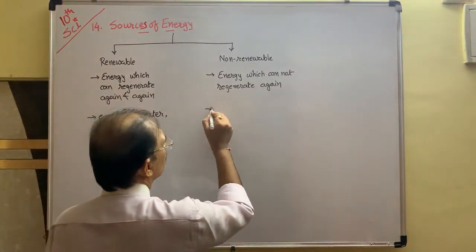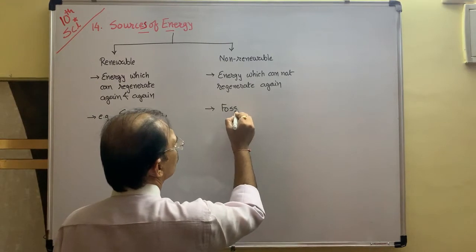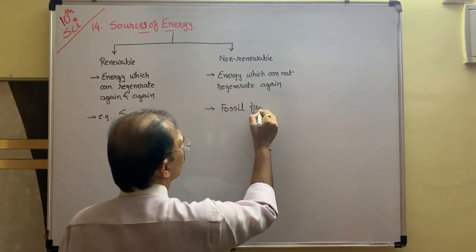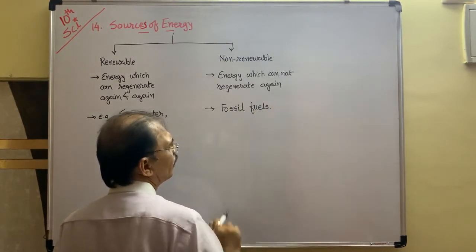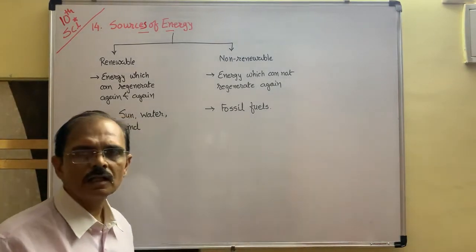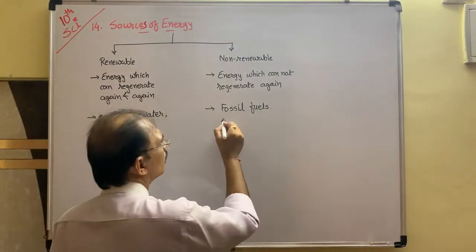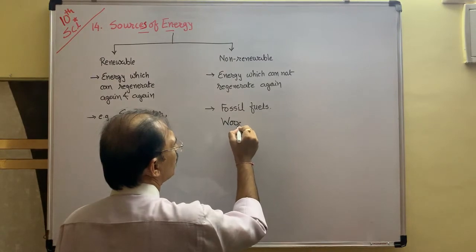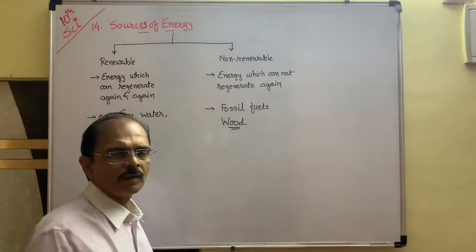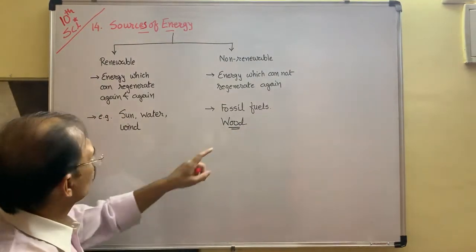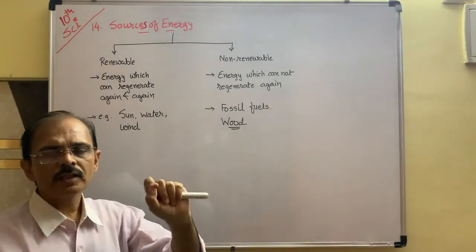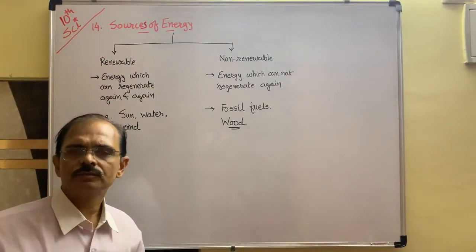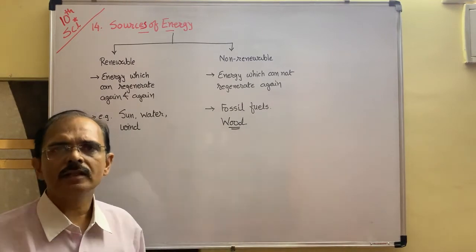Non-renewable sources of energy means fossil fuels, that means petrol, diesel, kerosene, etc. Food is called renewable as well as non-renewable, both, because food is regenerated again, but it will take a long time to grow a big tree.